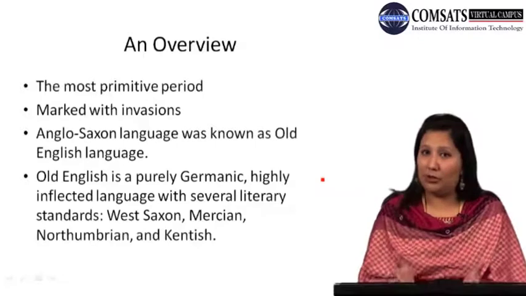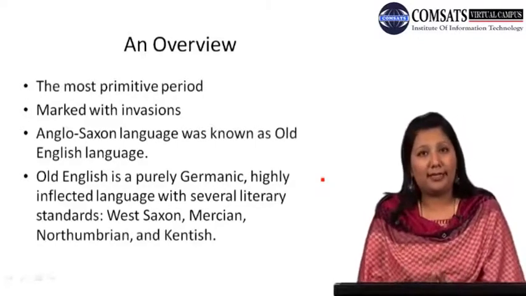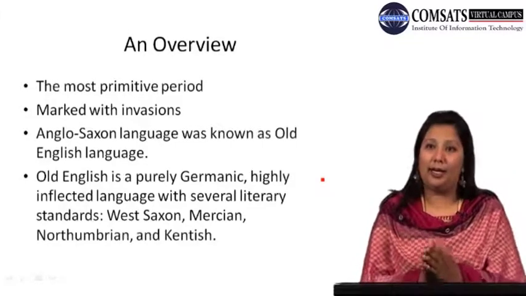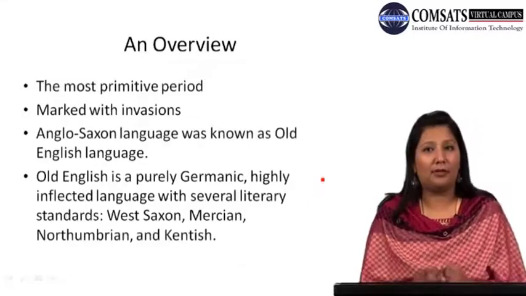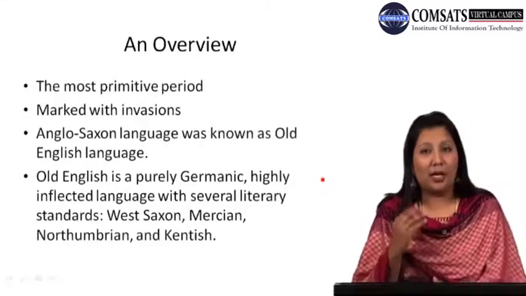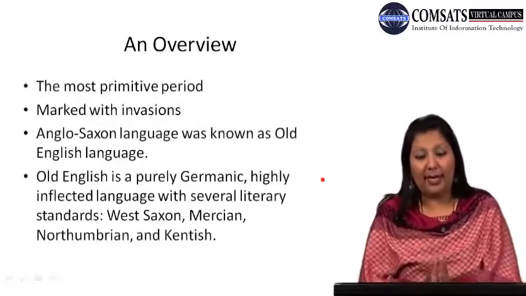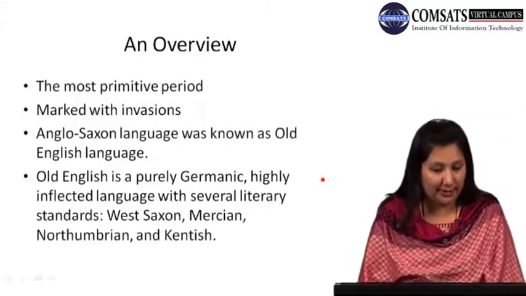It is a descendant, as I have already told you, of the Germanic branch of the family of languages. So within Germanic, English was there, and it remained purely Germanic up till the Old English period.